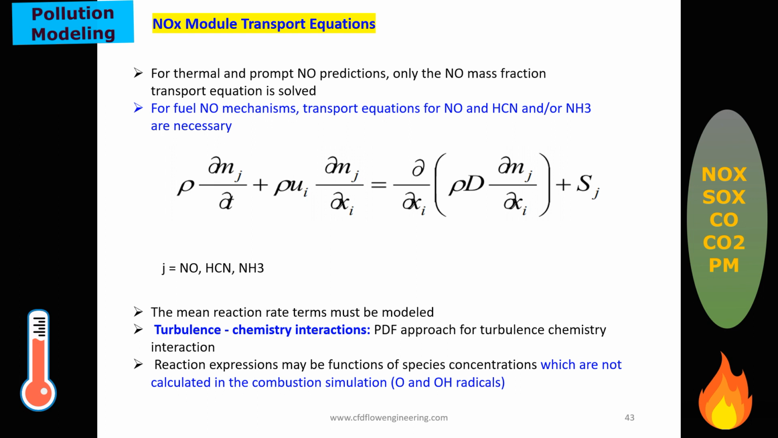Damköhler number is the ratio of the flow time to the reaction time. Because turbulence chemistry interaction is affecting the overall source term, or it may be the destruction term for the particular species.